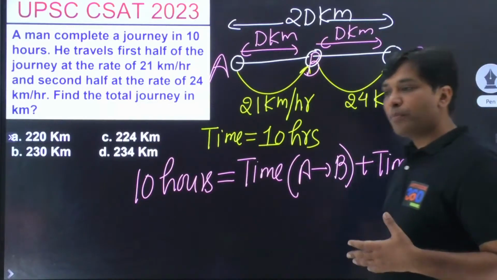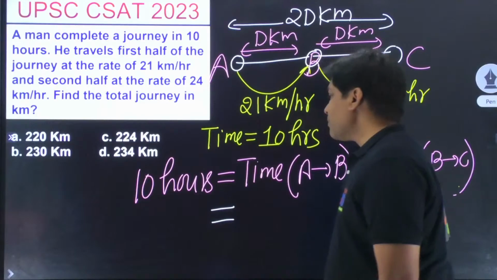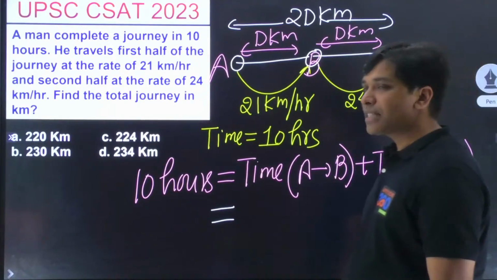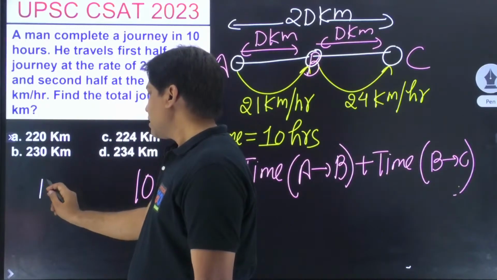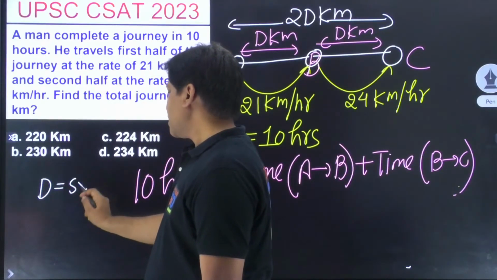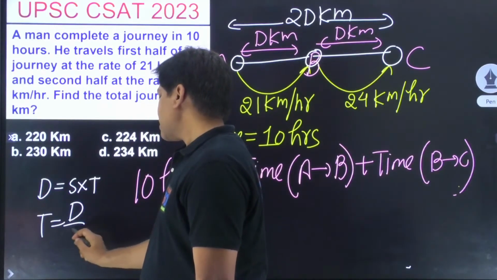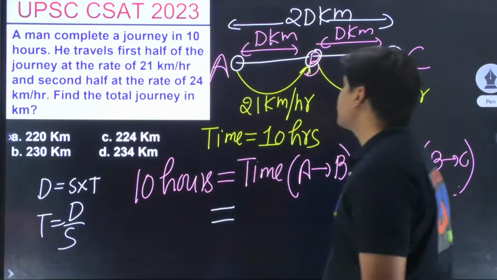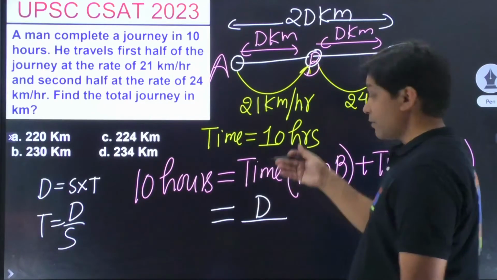Time from A to B and B to C. A से B जाने का टाइम कैसे निकालोगे? Distance is equal to speed into time. So what is time? Time is distance upon speed. What is the distance out here? Distance is d, that we have assumed.